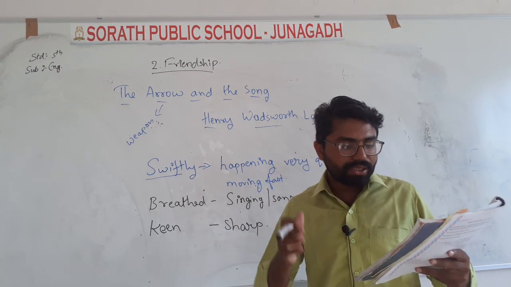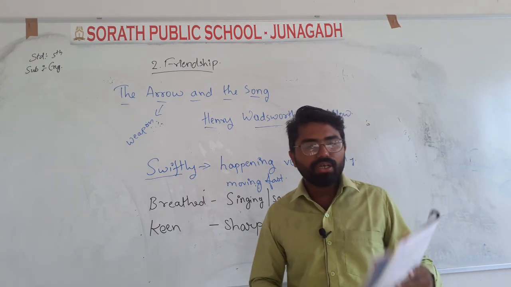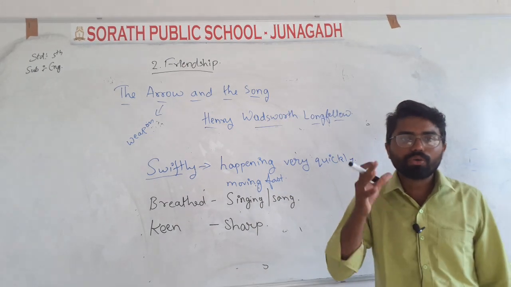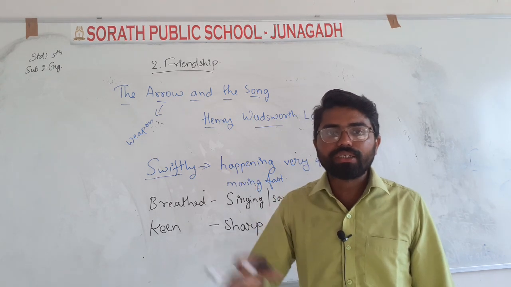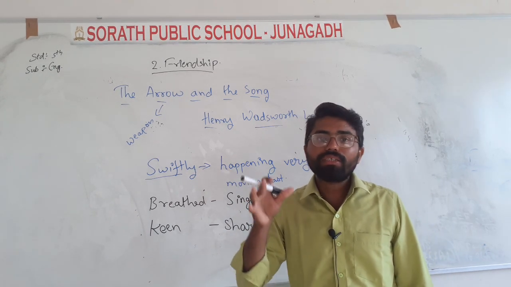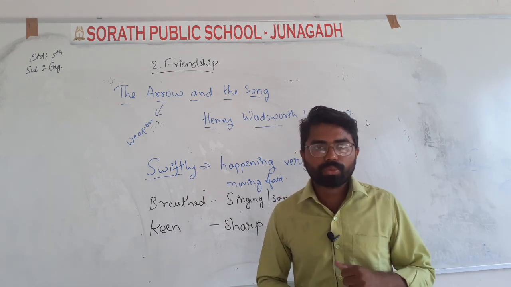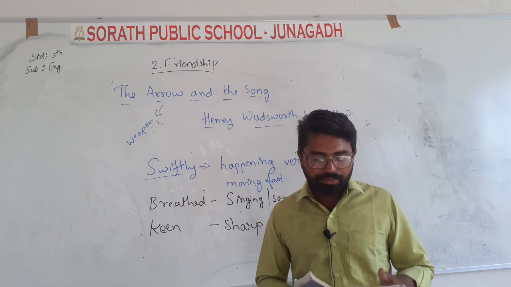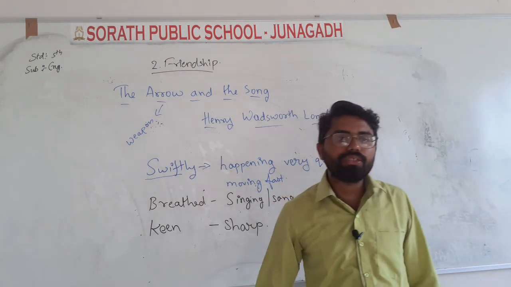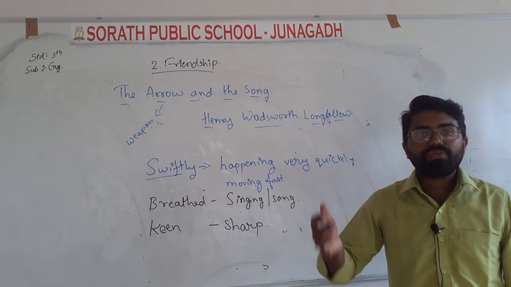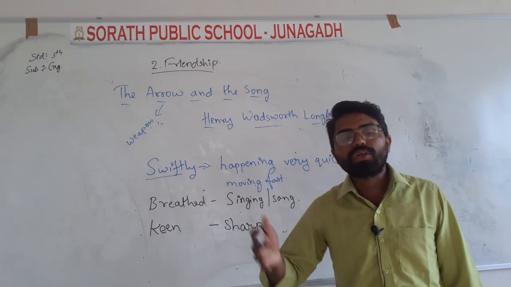Then second is, and the song from beginning to end I found again in the heart of a friend. Okay, the song that was sung by the poet, that full song, was found in the heart of his friend. So this was the poem of a friendship, the arrow and the song. Here the arrow is known as a weapon, and the song is for the feelings or a good thing which he wants to describe to his friends.